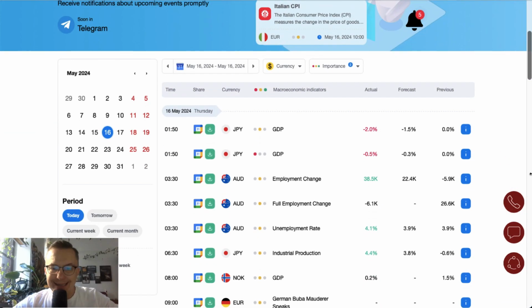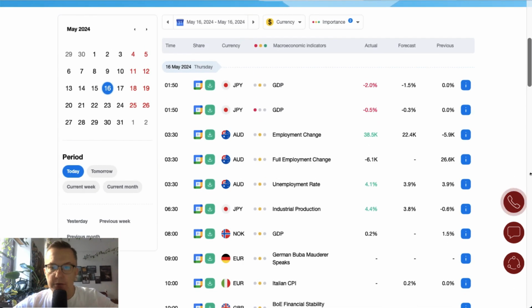So what we see here are overnight data from Japan. Japanese GDP completely surprises the investors as it deteriorates towards minus 0.5%, which is worse than minus 0.3% and worse than the previous reading of 0.0%. Basically, we got the deterioration of the Japanese GDP.